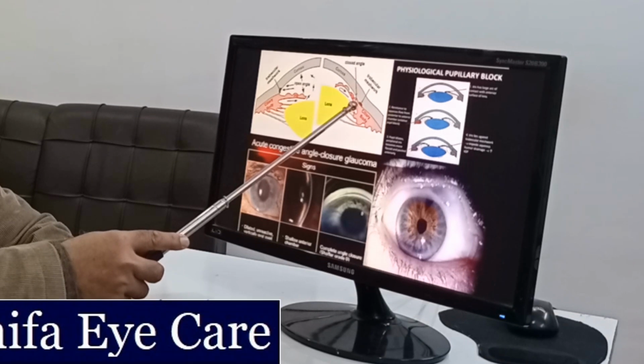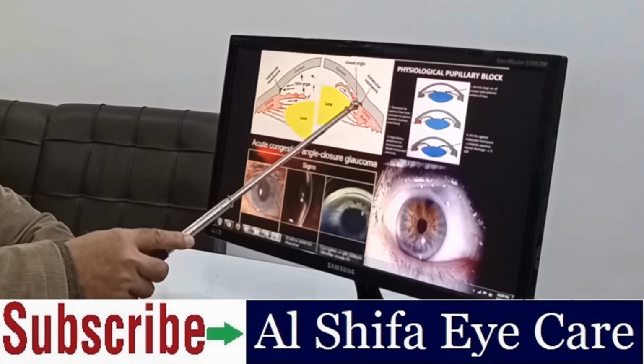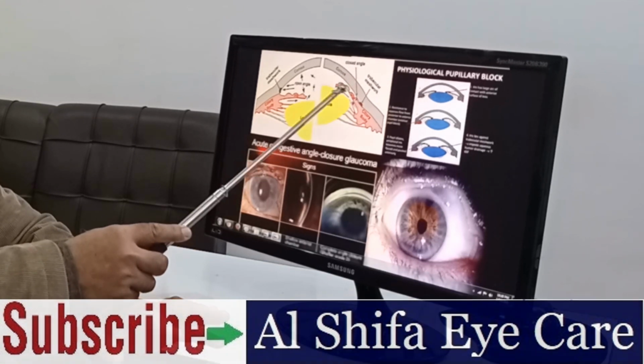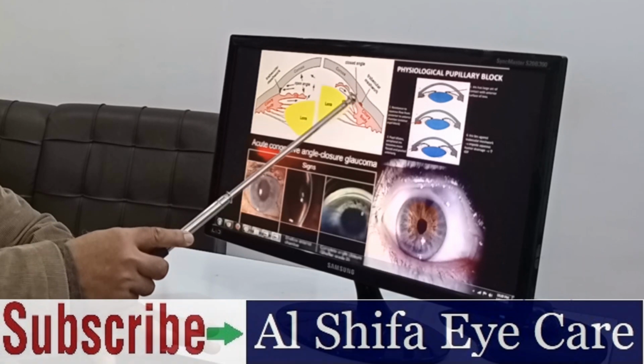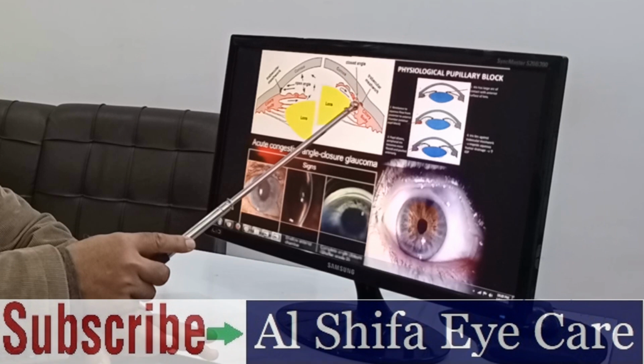So there is a problem at the level of the angle of the anterior chamber, and there is obstruction of aqueous outflow because of this narrowing of the angle.